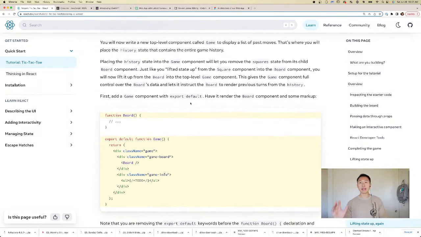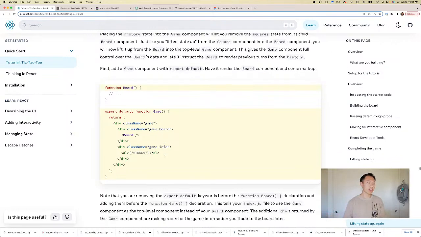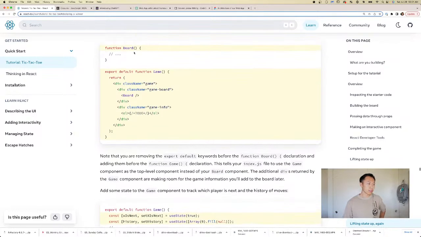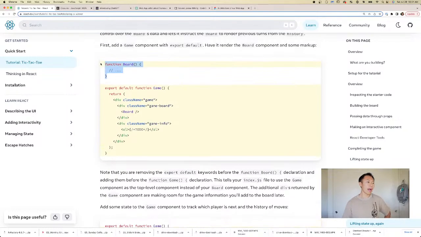Let's look over the code, figure out what it's trying to do, and then try to duplicate it ourselves, right? Instead of just copying and pasting. So what this is doing is it made a new component called the game component. We have our board component, and then we say, hey, this is a game. This is a game board. Here's our board component, and here's some game information.